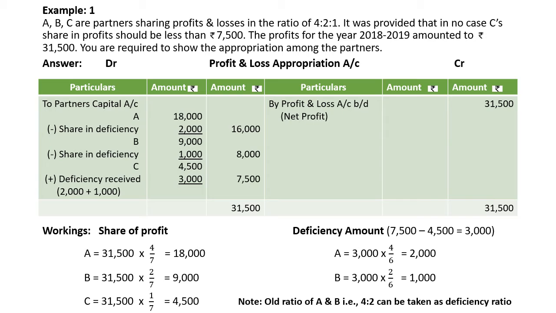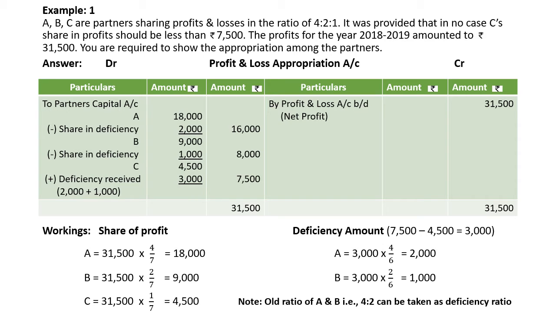Okay, we have to prepare the profit and loss appropriation account. On the credit side we have to post net profit 31,500. That is the divisible profit which should be distributed to partners. Look at the workings. Share of profit for A: 31,500 into 4 by 7 is 18,000. For B: 31,500 into 2 by 7 is 9,000. For C: 31,500 into 1 by 7 is 4,500. These are the amounts which should be debited to the profit and loss appropriation account in the inner column, to partners' capital accounts: for A 18,000, for B 9,000 and C 4,500.